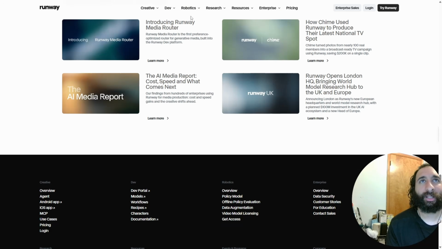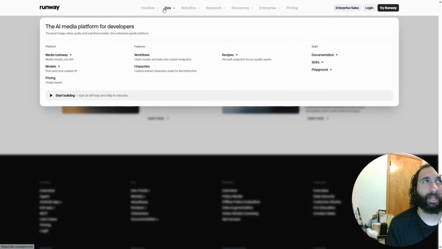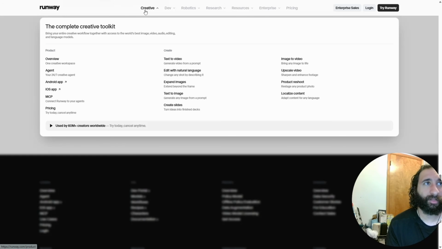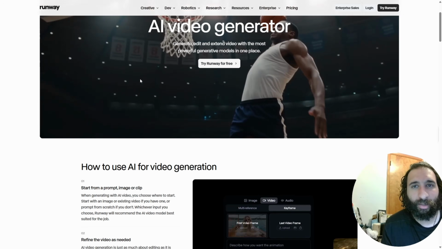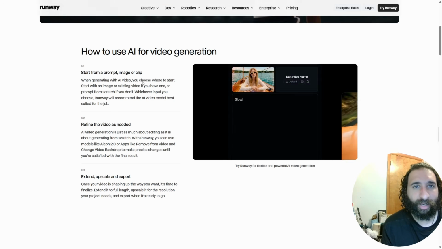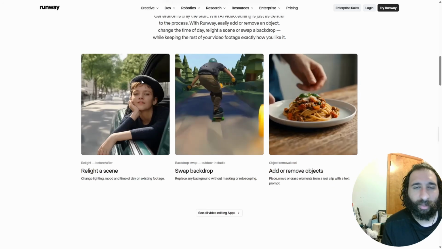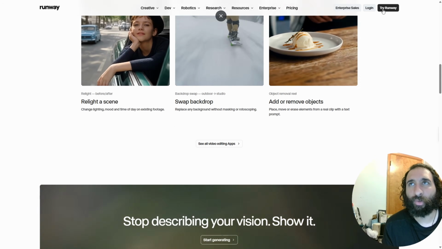This one is really, really good, and Runway just looks amazing. You can also see what you can do with text to video, image to video, all that type of stuff. You just give it a prompt and you can make an AI video. Not only does this look freaking amazing, but it's great. So you can go ahead and try it here.